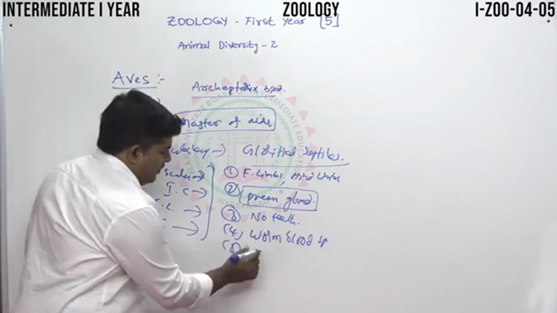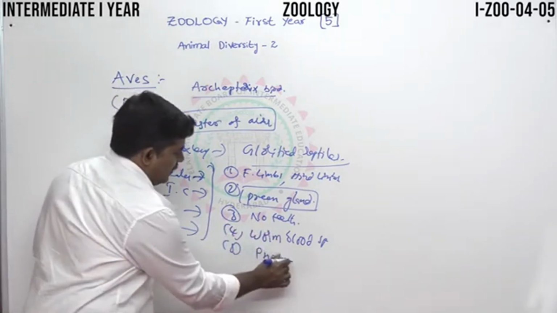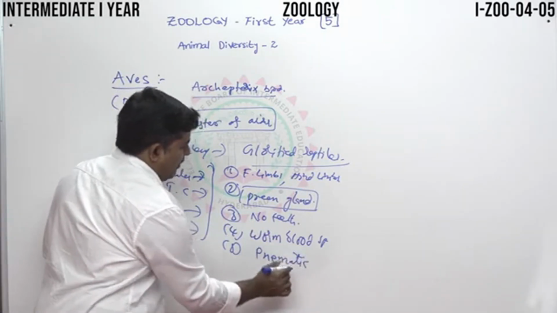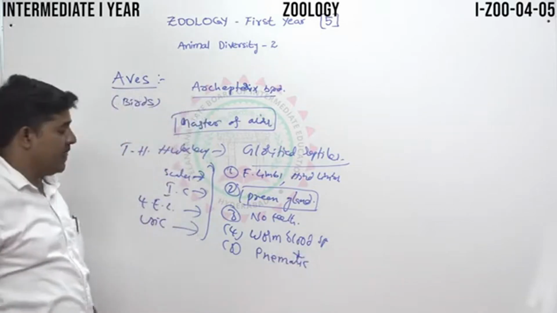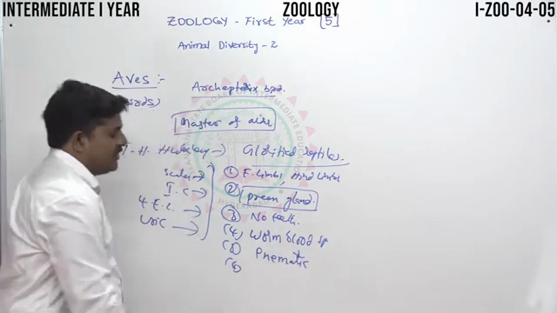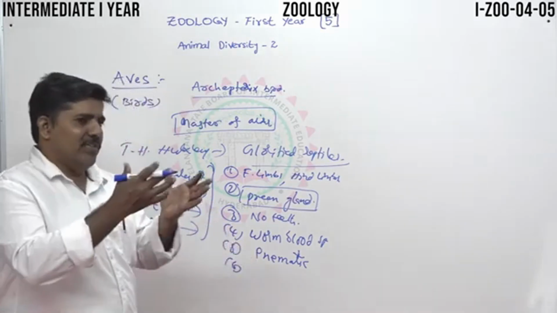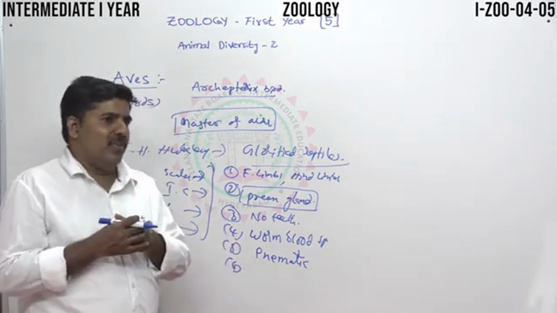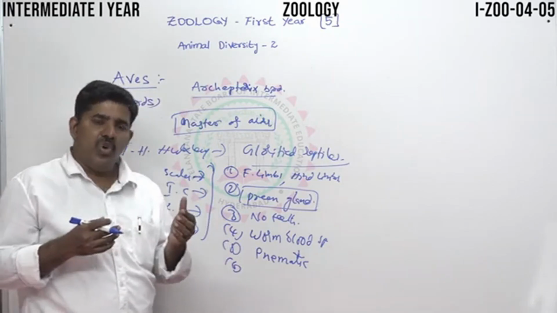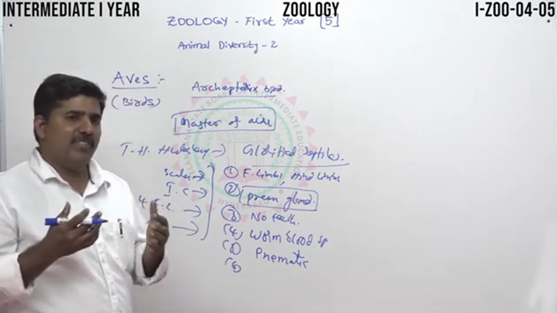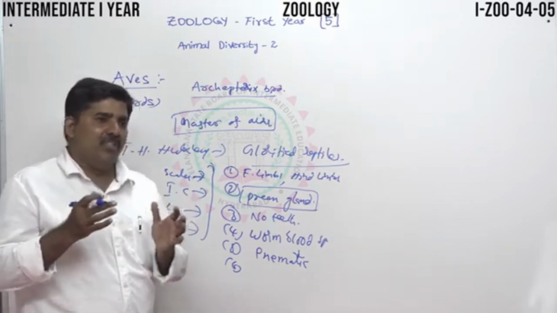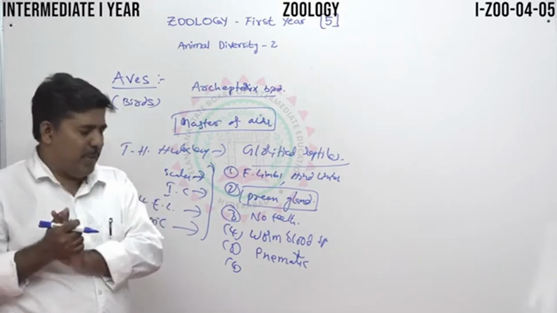Pneumatic bones are one of the important characters for the flying mechanism. And the second one is called the synsacrum. Some vertebrae, the thoracic, lumbar, sacral and caudal vertebrae, are fused to form the synsacrum. It is very important for balancing.